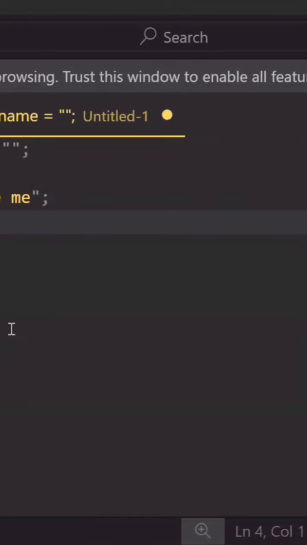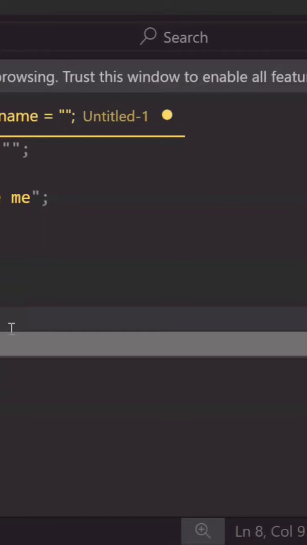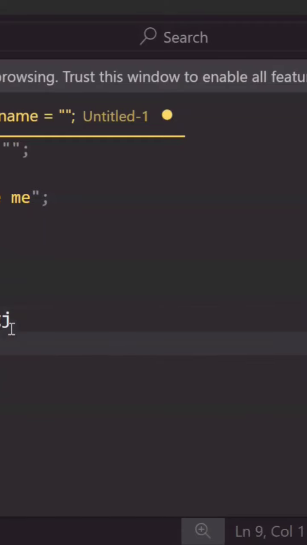So what's going to happen right now is, if we were looking at the console, it's going to say write me, and then we're going to see that flashing cursor immediately after it, and then the user is going to type in some text, and they're going to press enter, and when they press enter, it's going to be stored in name. Now there's a few problems with all of this code.